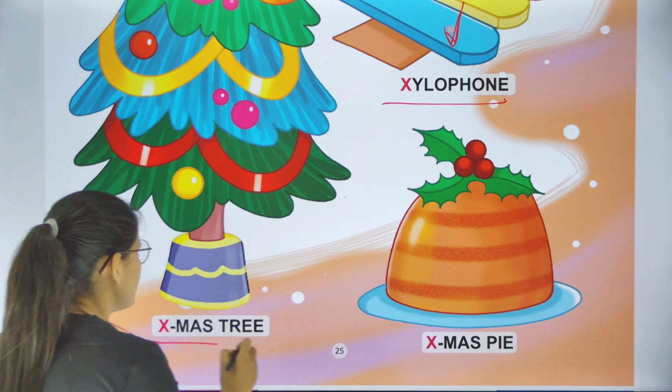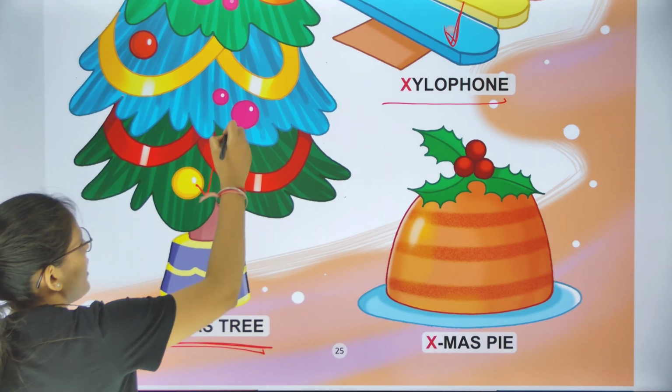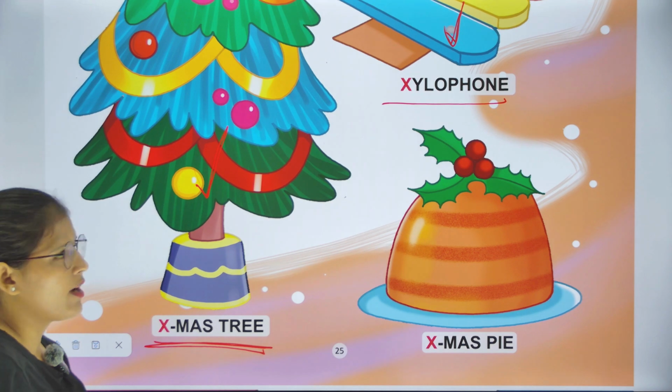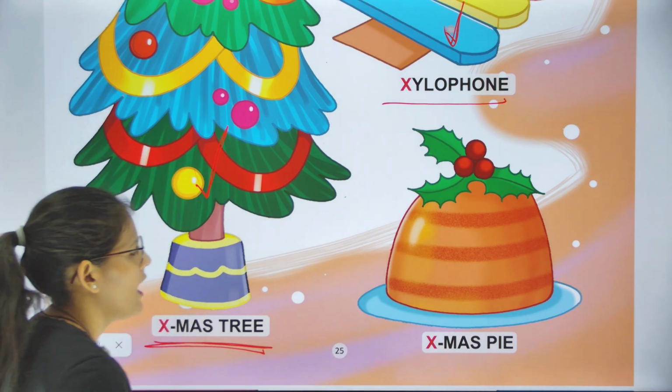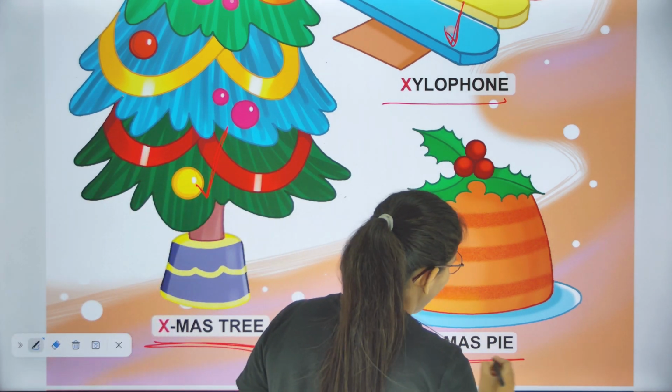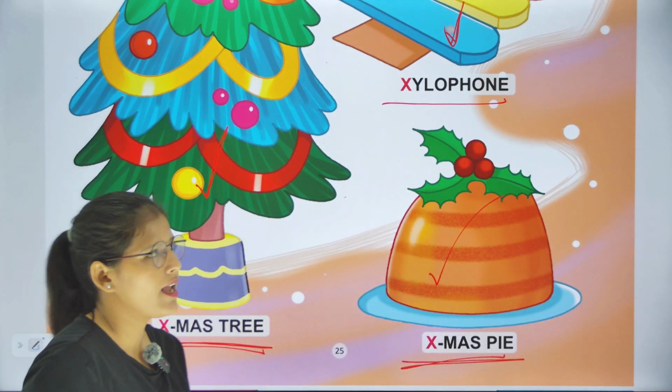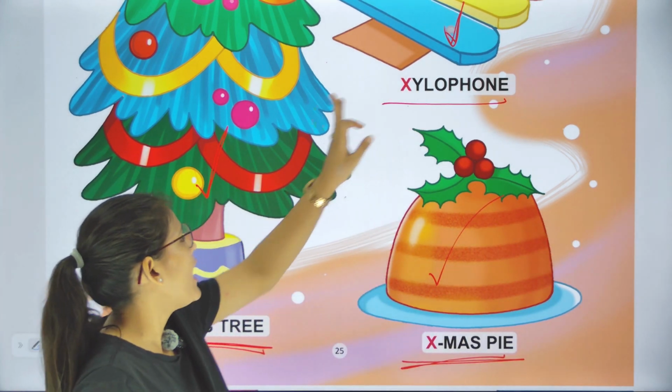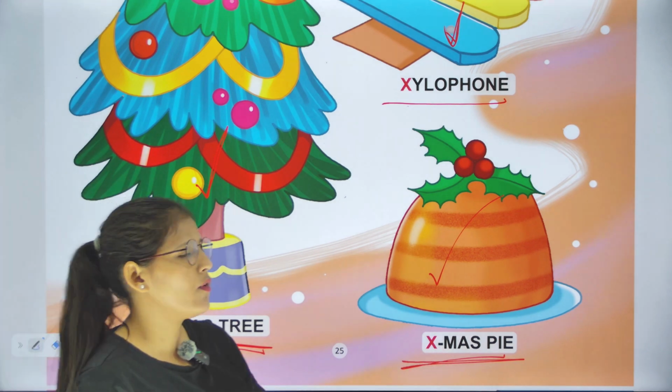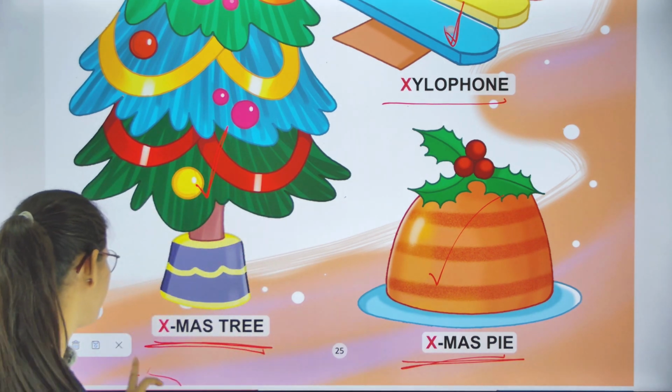And X for Xmas tree. X for Xmas tree. And X for Xmas pie. X for Xmas pie.